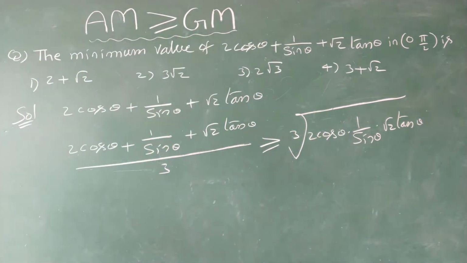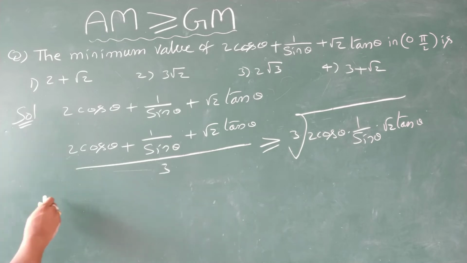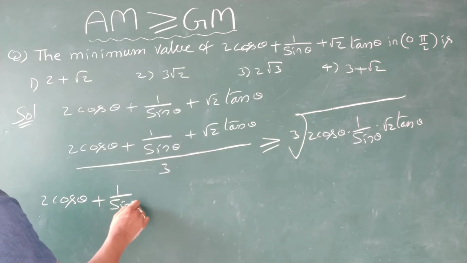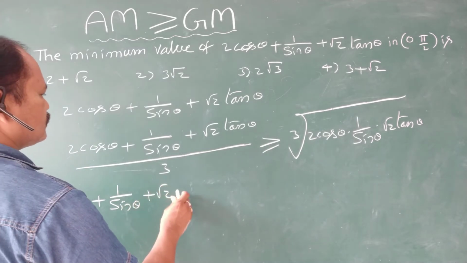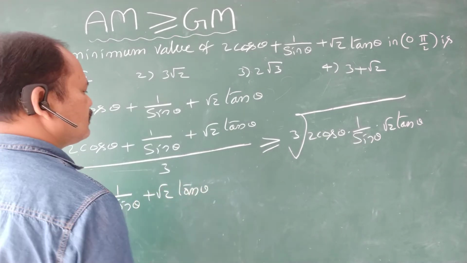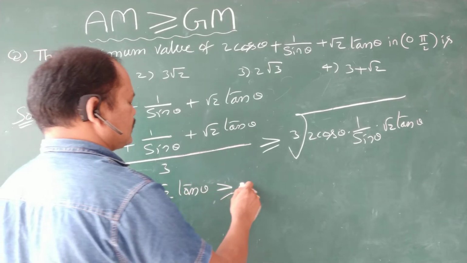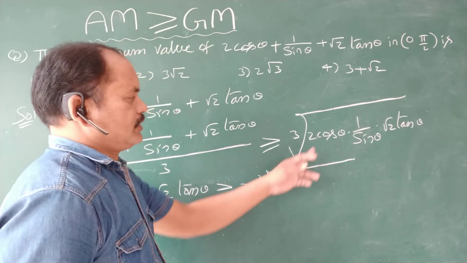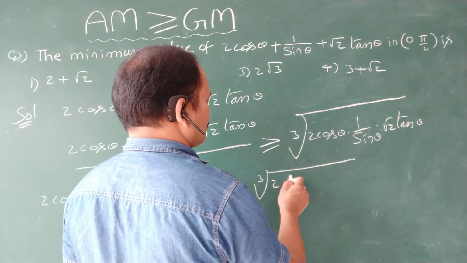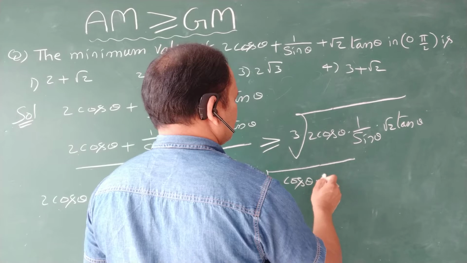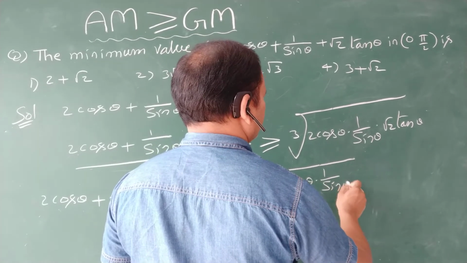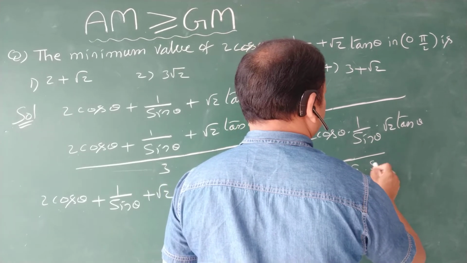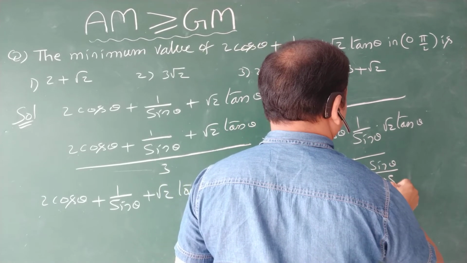Now from this, 2 cos theta plus 1 by sin theta plus root 2 tan theta is greater than or equal to 3 times the cube root of 2 cos theta, 1 by sin theta, and root 2 tan theta, which is sin theta by cos theta.